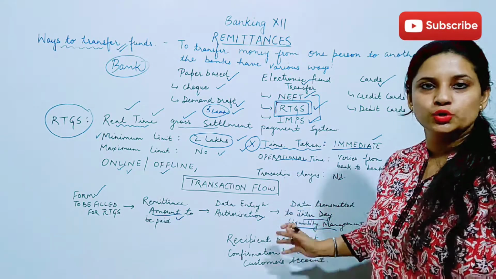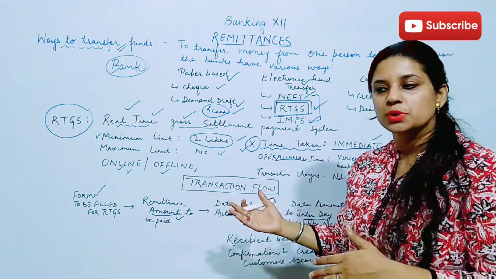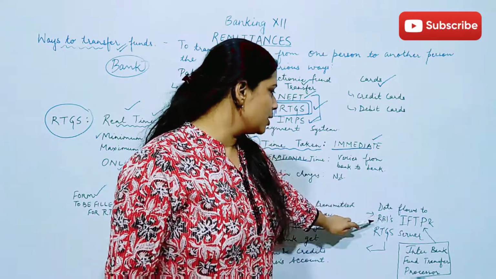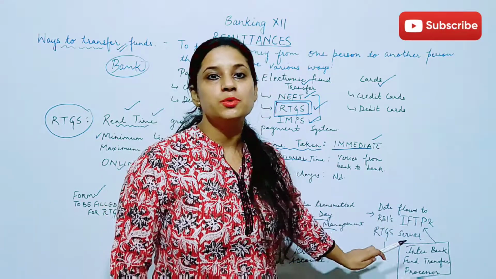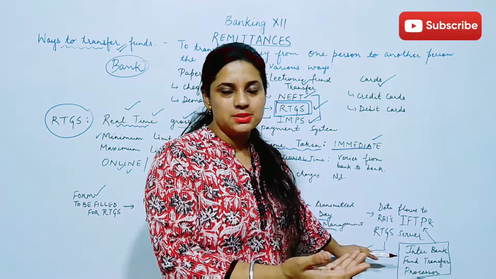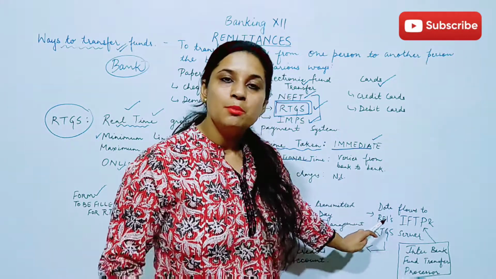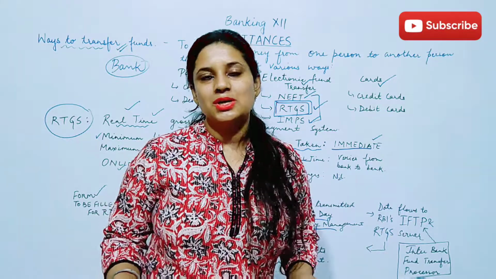Then they check it, they authorize it. If everything is cleared, then it will be forwarded to the next step, which is data flows to RBI's IFTP, that is Interbank Fund Transfer Processor. This will be transferred by the bank itself. After checking the authorization, this goes to RBI, because at the end of the day RBI is going to clear all the transactions.